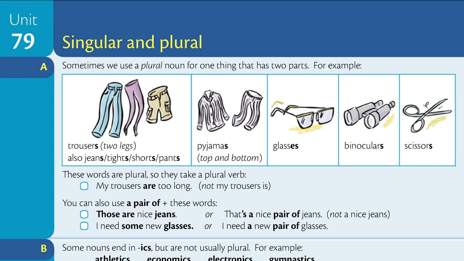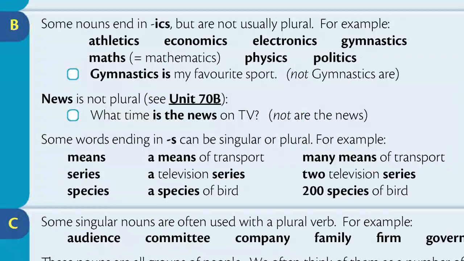These words are plural, so they take a plural verb. My trousers are too long. You can also use "a pair of" plus these words. Those are nice jeans. Or, That's a nice pair of jeans. I need some new glasses. Or, I need a new pair of glasses.